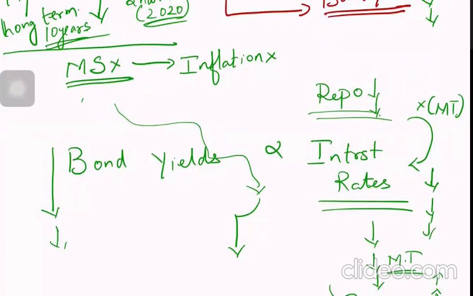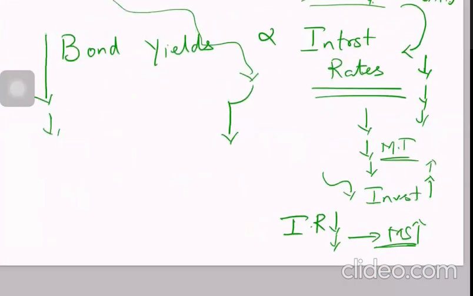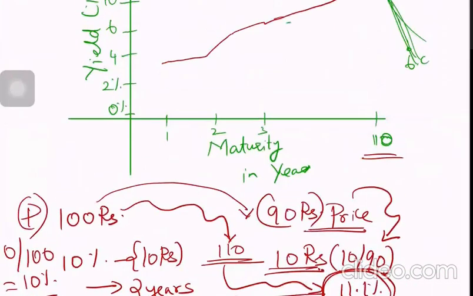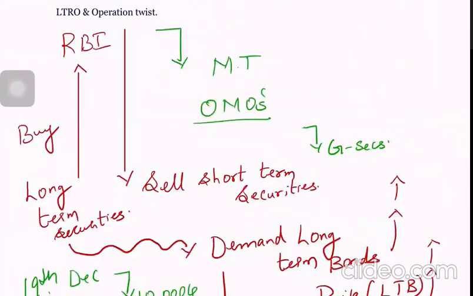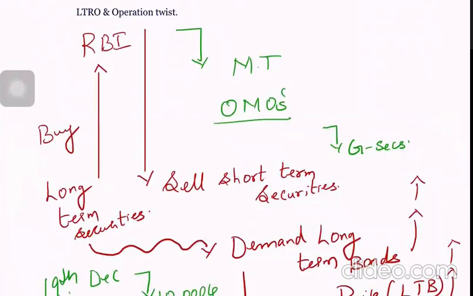so that with the 10,000 crore, your focus is to reduce the yield only, not to directly increase the money supply. Your logic is to reduce the interest rates on the long-term loans. But money supply, that at least 10,000 crore should not move in the economy. So short-term bonds will be sold by RBI. So 10,000 crore will not get injected. You're selling short-term securities. Selling means money will move into RBI.